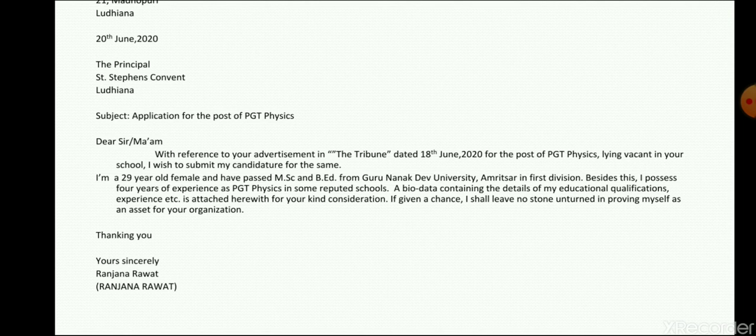I'm a 29-year-old female, and have passed MSc B.Ed from GNDU Amritsar in first division. Besides this, I possess 4 years of teaching experience in reputed schools. A biodata containing the details is attached. It means you have just mentioned it in 1 or 2 lines, but you will give each and every detail for their record purpose. So that is attached.